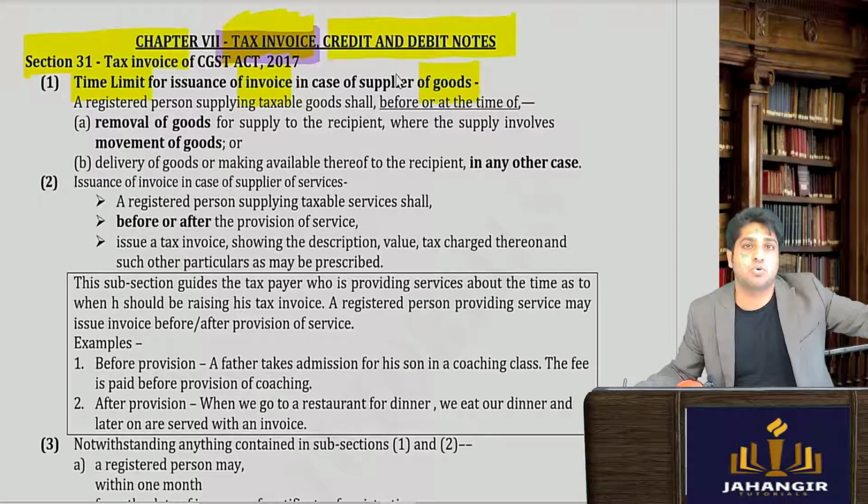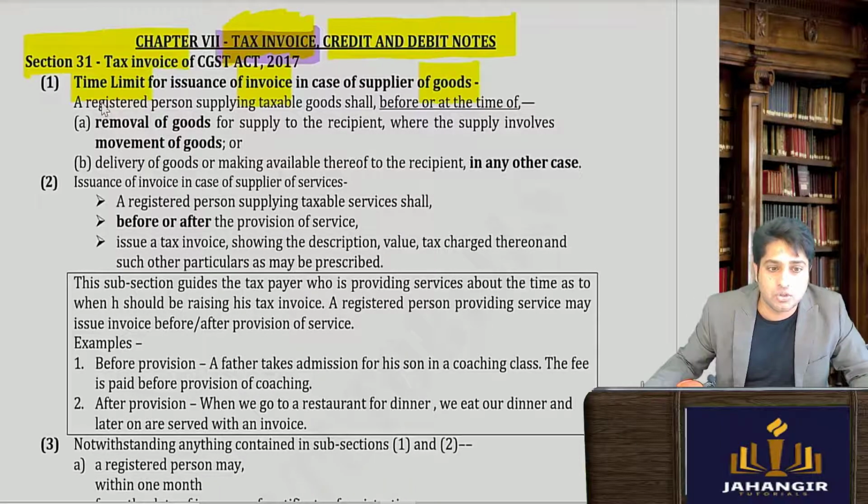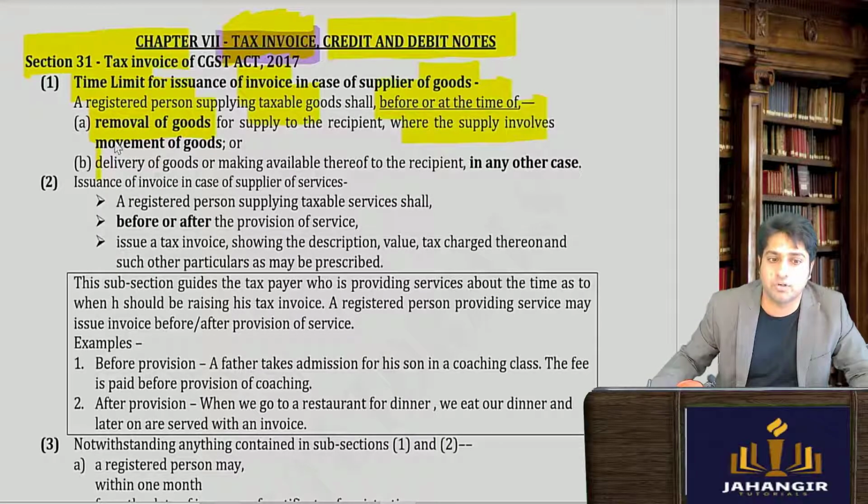Obviously it is going to be issued at the time when he delivers the goods to us. So the registered supplier shall before or at the time of removal of goods, where the supply involves movement of goods, and where it doesn't involve movement of goods, that is in any other case, at the time of delivery of goods.